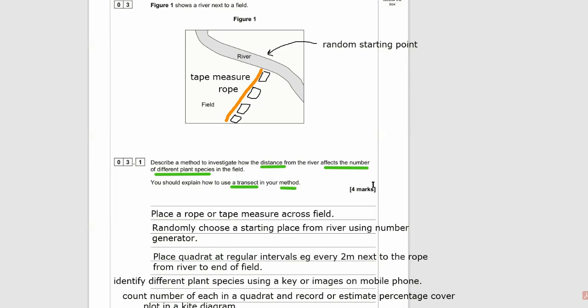The only thing probably to add here is that we should repeat 3 times at maybe 3 other locations or 4 other locations along the river. And then what we can do is take a mean for each set distance from the river. We can calculate a mean distribution. And there we go.